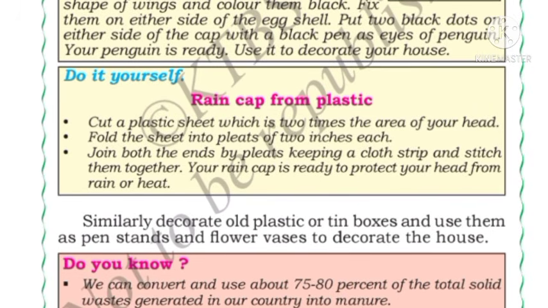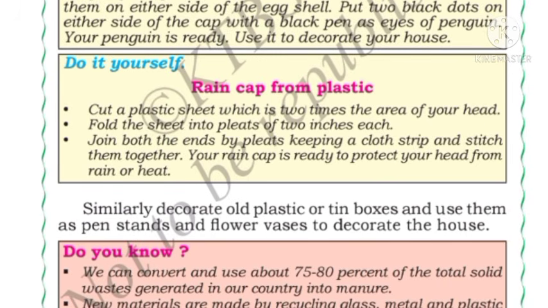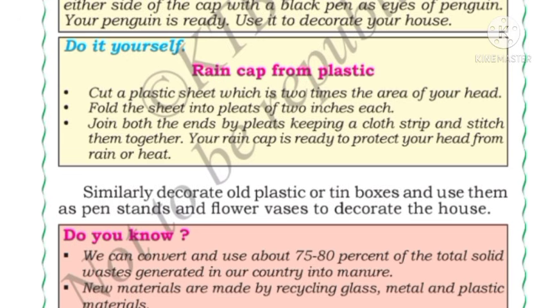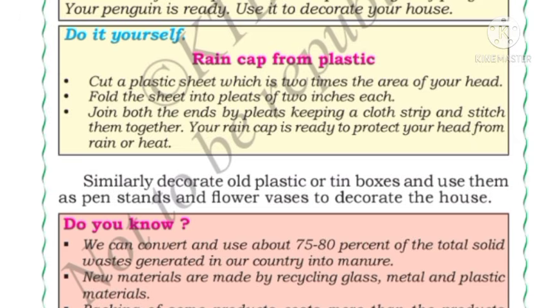Okay, now rain cap from plastic. So from plastic we can make a rain cap. How do we make it? Cut a plastic sheet which is 2 times the area of your head. Fold the sheet into pleats of 2 inches each. Join both the ends of the pleats keeping a cloth stripe and stitch them together. Your rain cap is ready to protect your head from rain or heat.